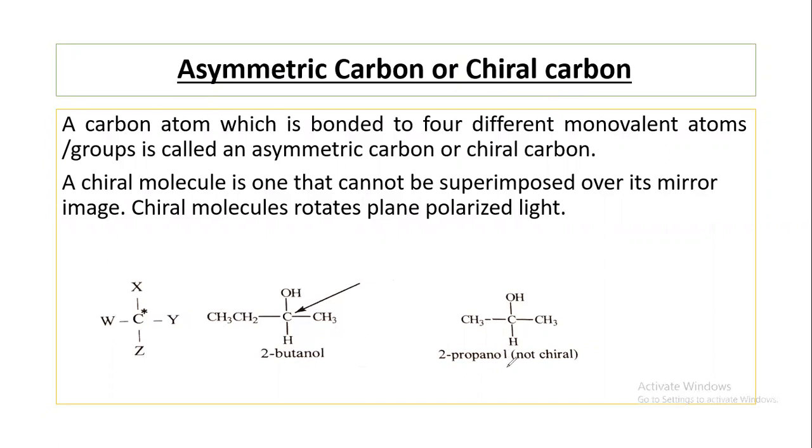Similarly, 2-propanol is not chiral because here CH3 is the same. So it is not a chiral compound. A chiral molecule is one that cannot be superimposed over its mirror image. Chiral molecules rotate plane polarized light.